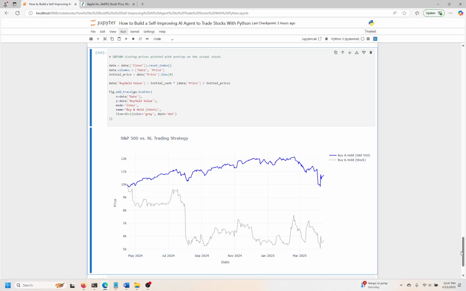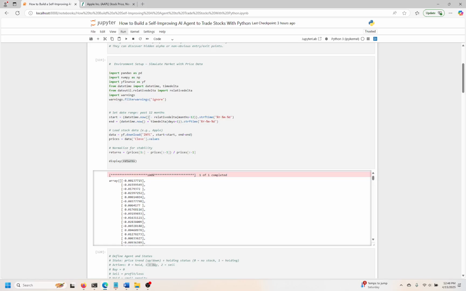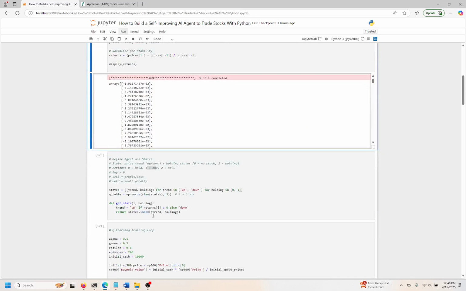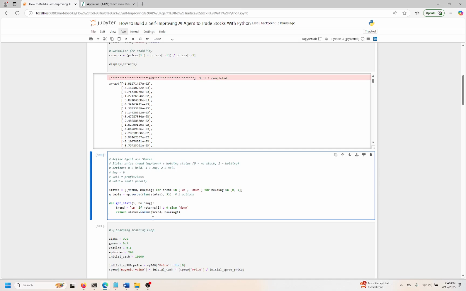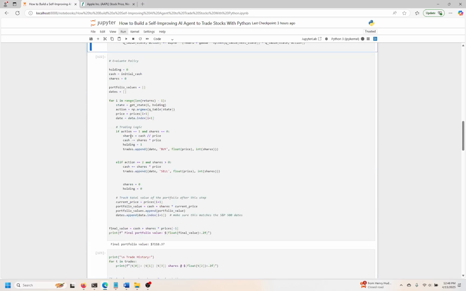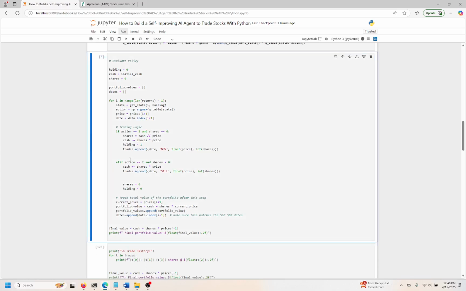So this is a totally different example. It looks like Apple was up about 17%, if I saw that right. So if we go to Apple, AAPL, control enter. Okay, so we have our returns. I'm going to fire up the agent here. Okay, defining strategies. Okay, here's the training. And we evaluate all our policies right here.